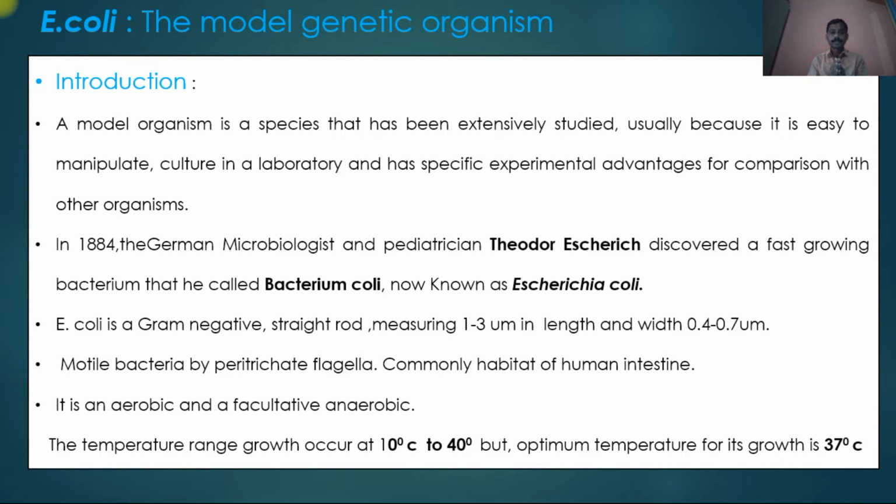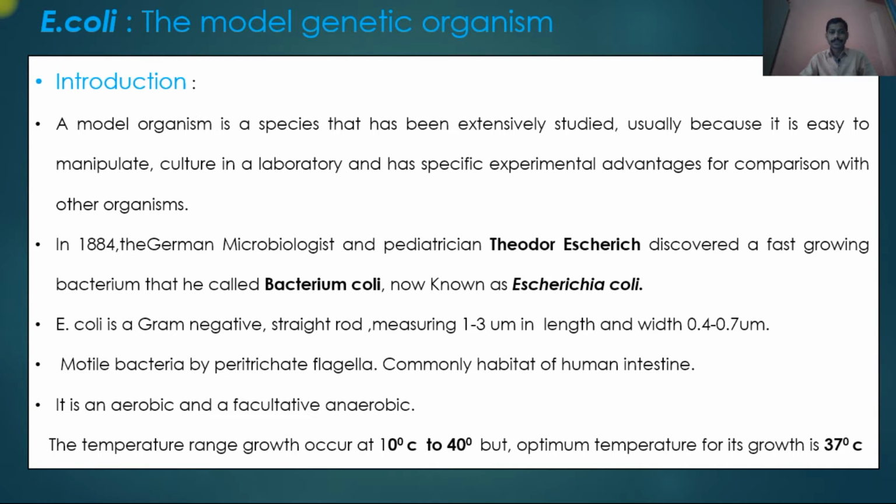In this presentation, we discuss E. coli as a model genetic organism. First, we discuss the history. In 1884, the German microbiologist and pediatrician Theodor Escherich discovered a fast-growing bacterium that he called Bacterium coli, now known as Escherichia coli, E. coli.